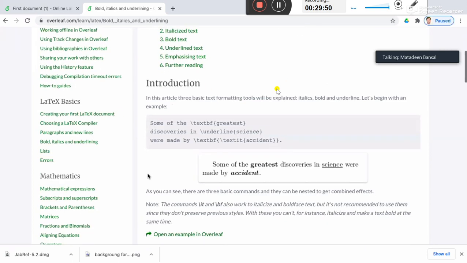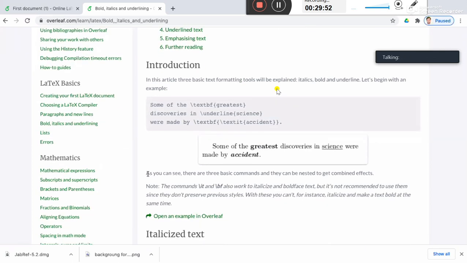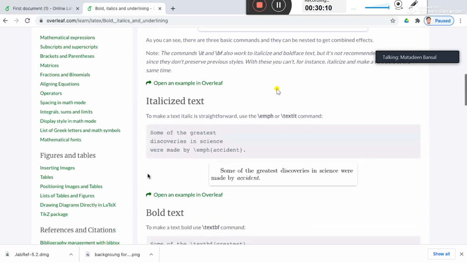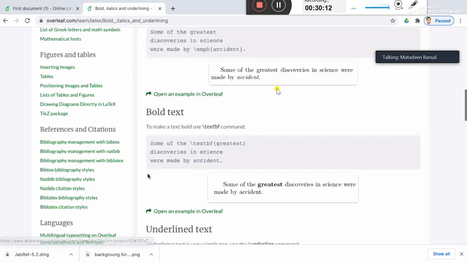The next is how to make a text bold, italic, or underline, right? How can you do that in LaTeX? For that, there are three commands.